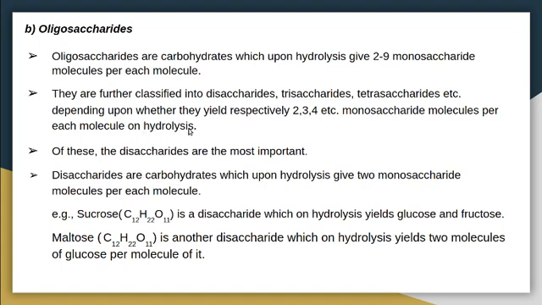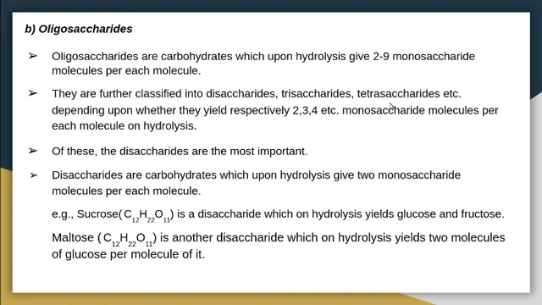That means if an oligosaccharide molecule on hydrolysis gives 2 monosaccharide molecules, then that oligosaccharide is known as a disaccharide. If we get 3 monosaccharide molecules, that is known as a trisaccharide.